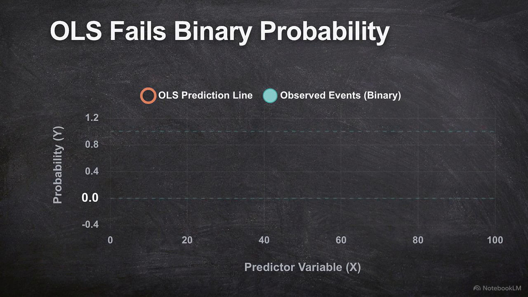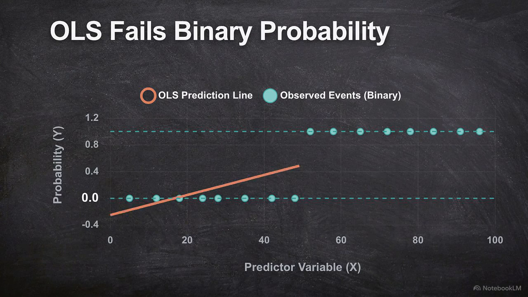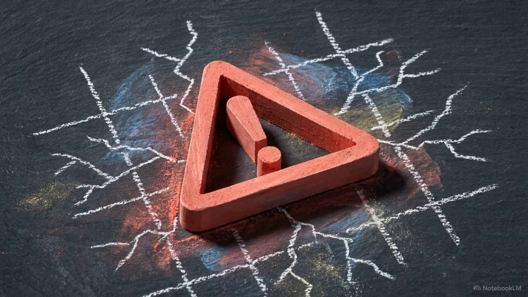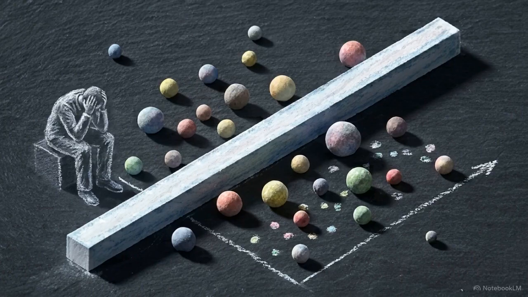This scatterplot shows why the straight line of OLS fails. The observations are locked at 0 and 1, but the regression line extends infinitely in both directions. This geometry creates nonsensical results, like predicted probabilities that fall below 0 or exceed 100. A probability of -12% represents a structural collapse of the model. This is an engine failure, proving the linear approach is incompatible with binary data boundaries.